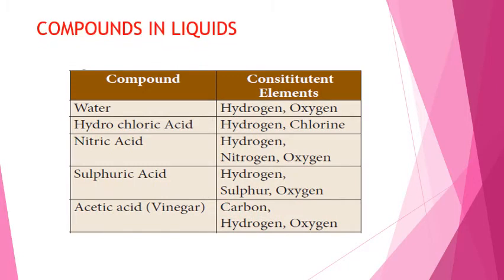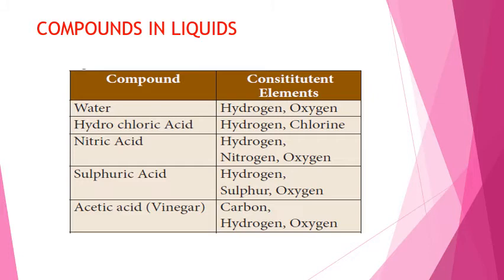So, here is the next state, compounds in liquid state. On the one side, I have given the compound which exists in the liquid state. On the other side, the constituent elements which are present in that compound are given. First one, water. The constituent elements are hydrogen and oxygen. Hydrochloric acid, constituent elements are hydrogen and chlorine. The next compound is nitric acid. The constituent elements are hydrogen, nitrogen, oxygen.